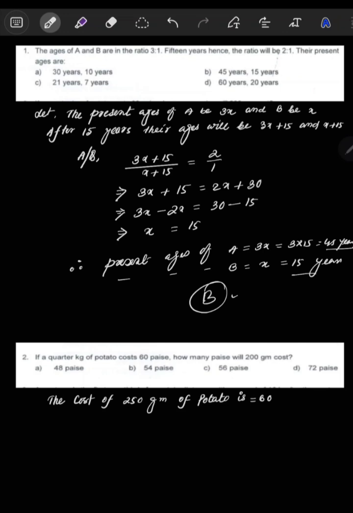Then next, question number 2. They ask: the cost of a quarter kg of potato is 60 paise. How many paise will 200 gram cost? You have to know that quarter kg means if you divide 1 kg by 4, you get quarter kg. Now in 1 kg, how many grams? We know there are 1000 grams. If you divide 1000 by 4, you get 250. It means 250 gram is called quarter kg.